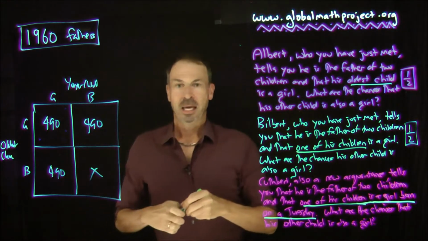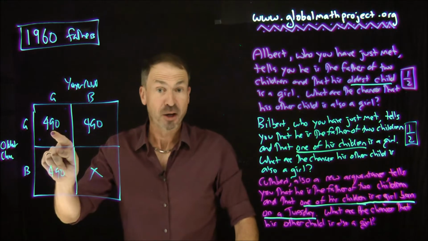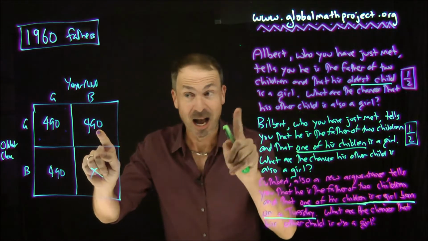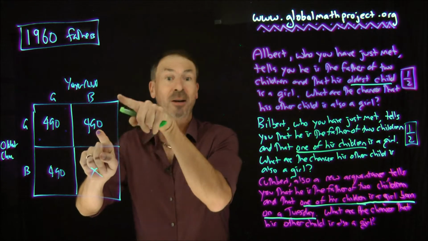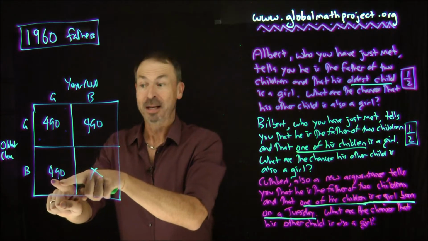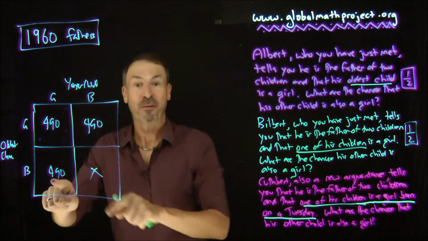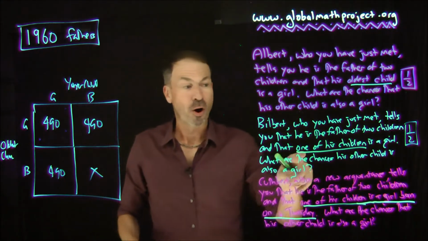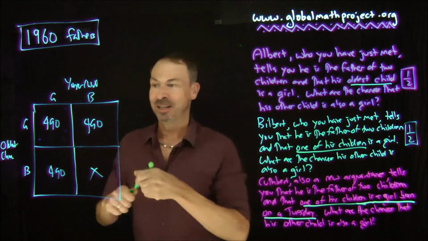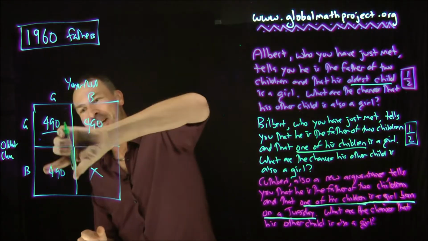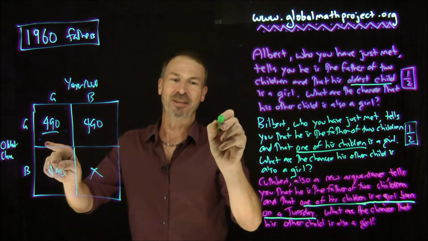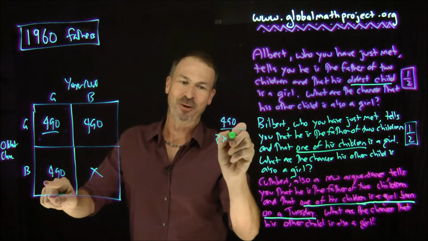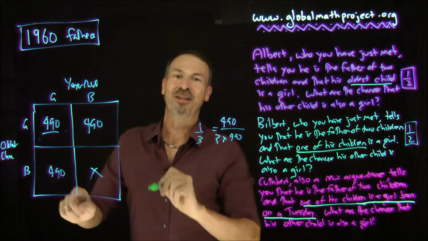If you're one of these people, yes, he'll say one of my children's a girl because he has a girl. Could he be one of these people? Yes, in that society, he would be forced to say one of my children's a girl because he has a girl. Could he be one of these people? Yes, because in that society, he has a girl, therefore he says one of my children's a girl. So under that situation, we're asking what are the chances that he has two girls, that he's in this part of the picture? And now you can see the answer is, given it could be any of these three parts, which is 3 490s, 1/3.